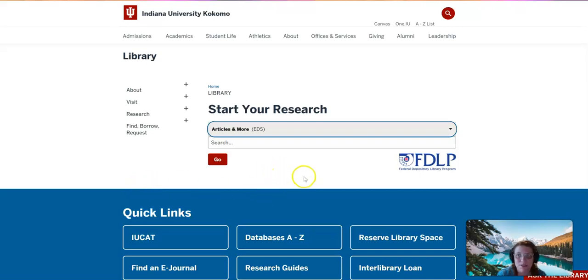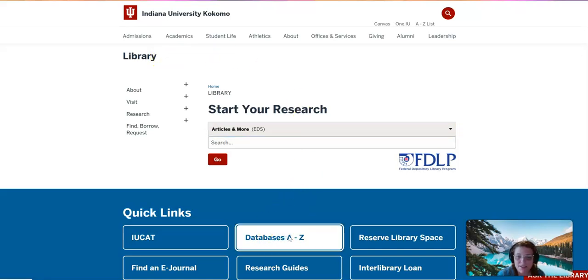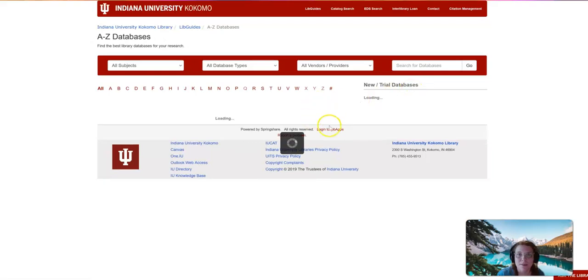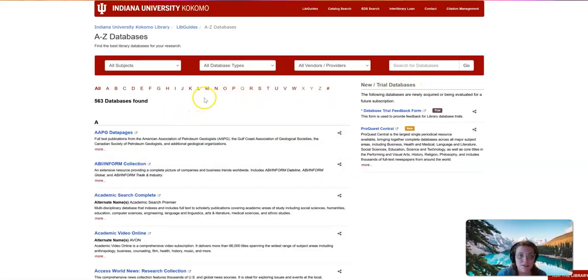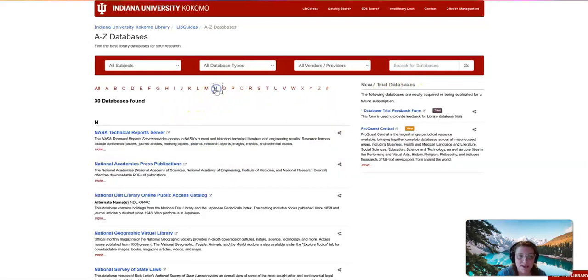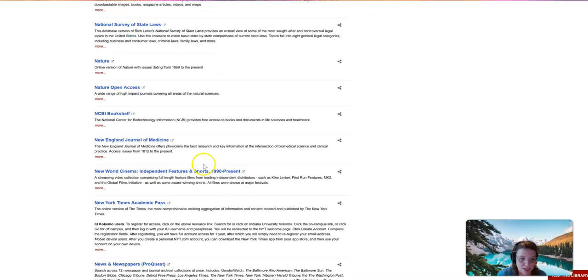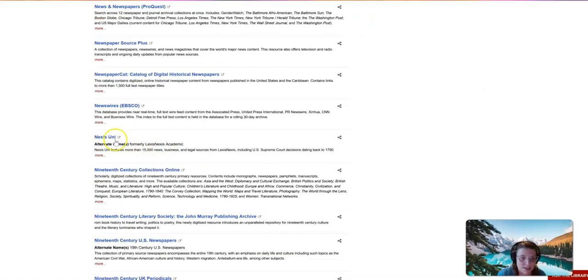So I'm going to show you the database that I have access to. You're going to go to the university library's website, find databases listed somewhere on that site, and then look up the database called Nexis Uni. So I go to the N's, and there it is.